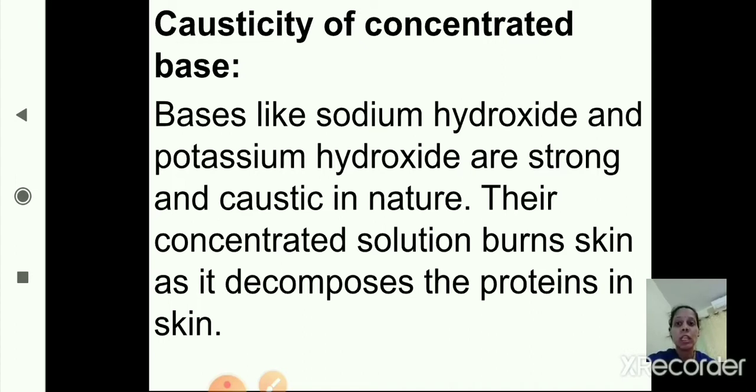Because of their caustic nature, they cause inflammation or burning to the skin. So this is about causticity of concentrated base, and we have studied the causticity of concentrated acids.